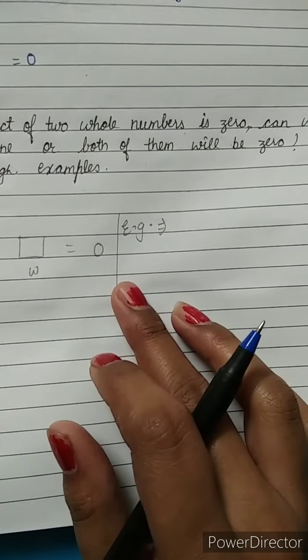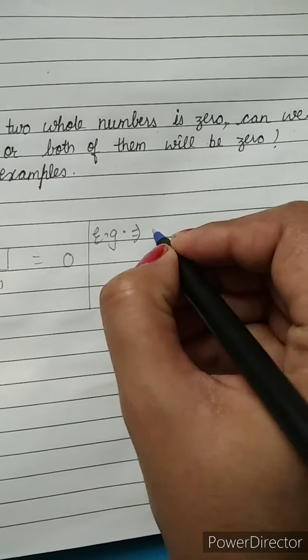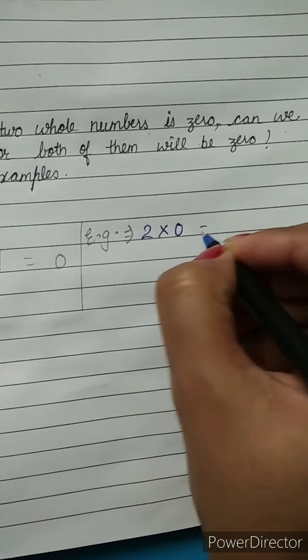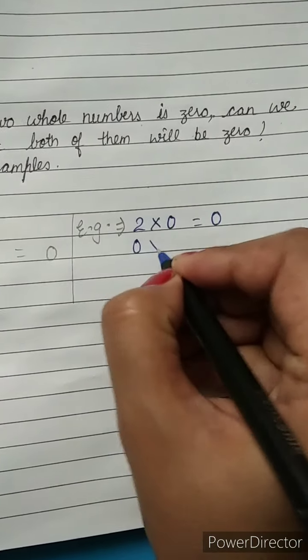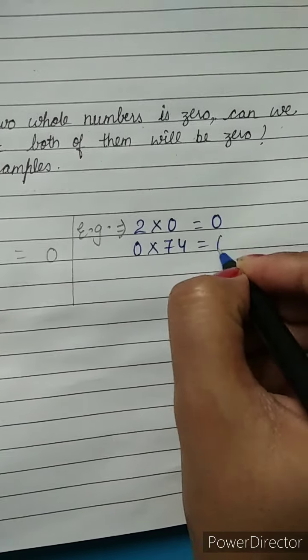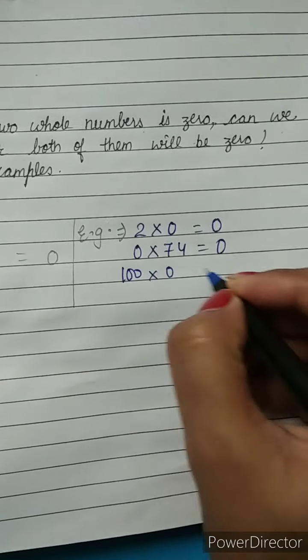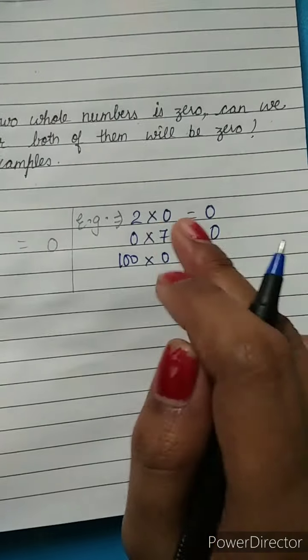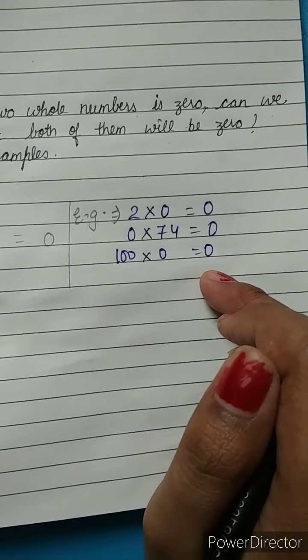But we get 0 in only one condition: when we multiply any number by 0, its answer is 0. Like 2 into 0 is 0, 0 into 74 is 0, 100 into 0 is equal to 0. So when we multiply any number by 0, its answer is 0.